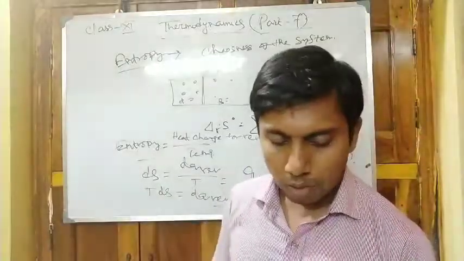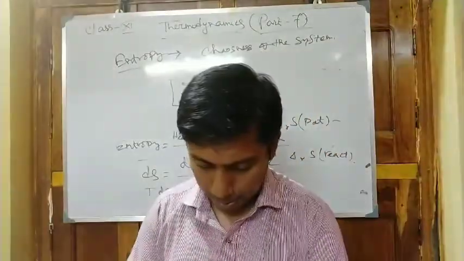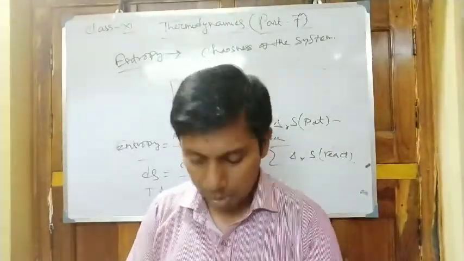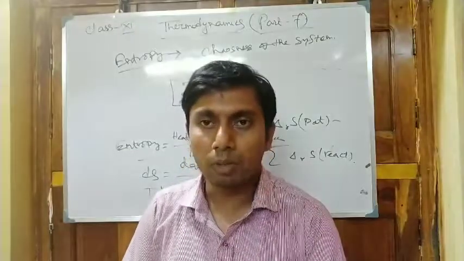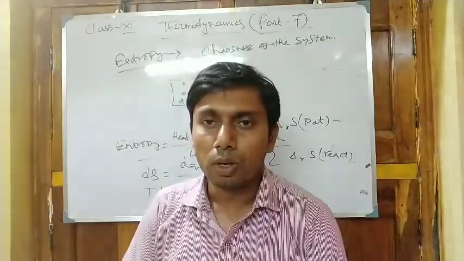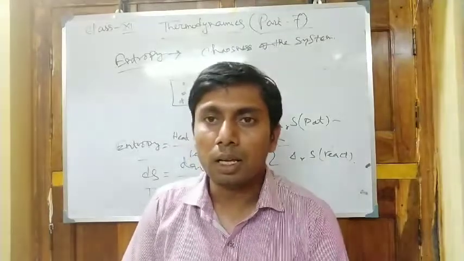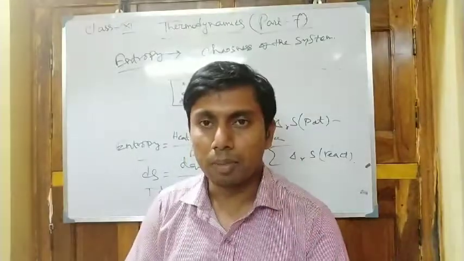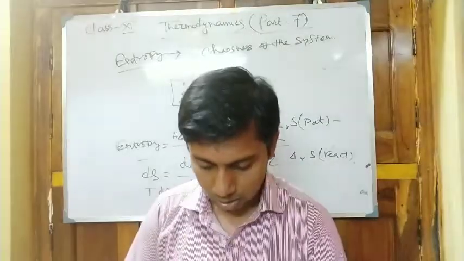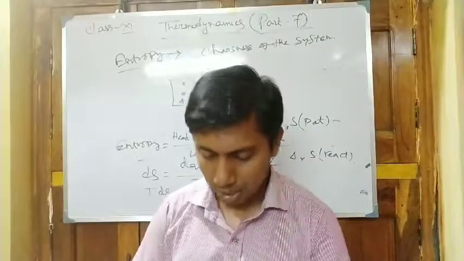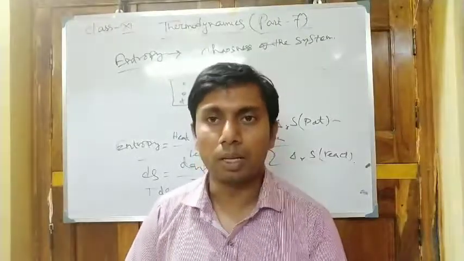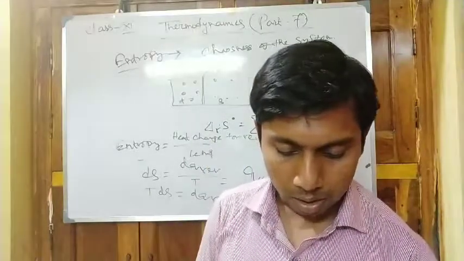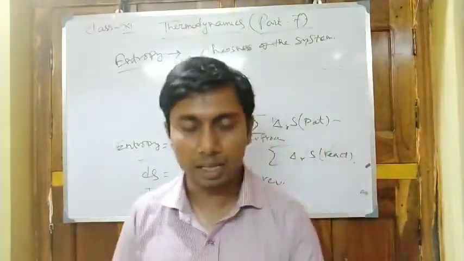Now when delta S is greater than 0, that means when entropy increases, heat will be absorbed from the surrounding, and the system is spontaneous in nature. When delta S decreases in randomness, heat is evolved, that is for an exothermic reaction.